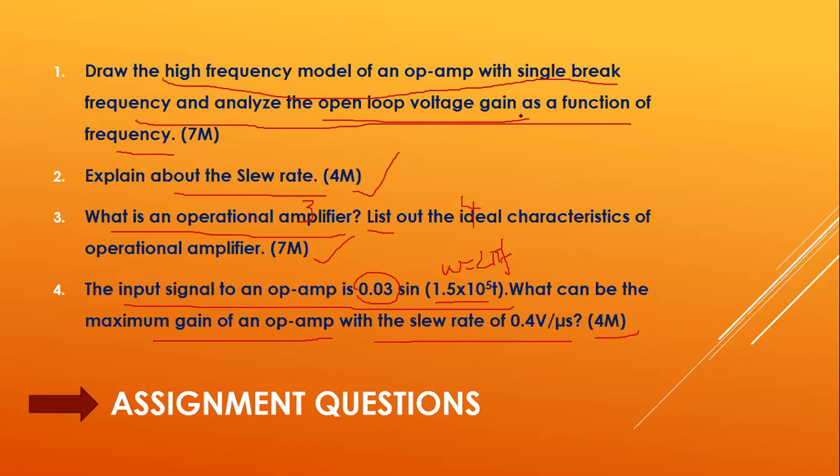From this we obtain the frequency, and using the magnitude and the slew rate, you have to find out the maximum gain, that is, A. So this problem is asked for 4 marks.